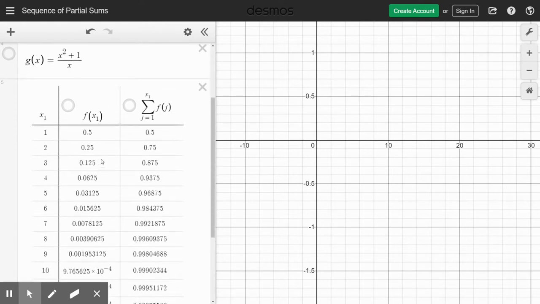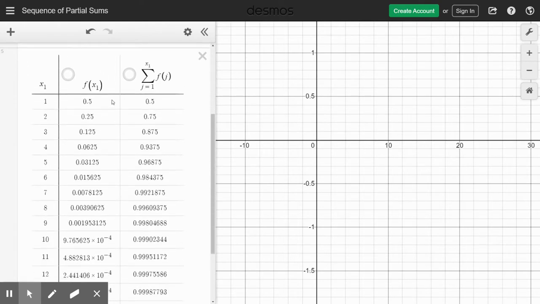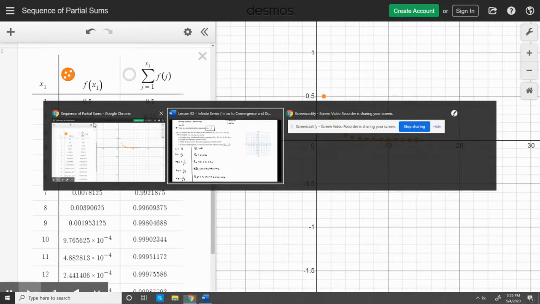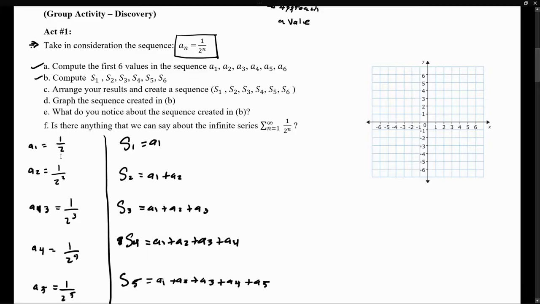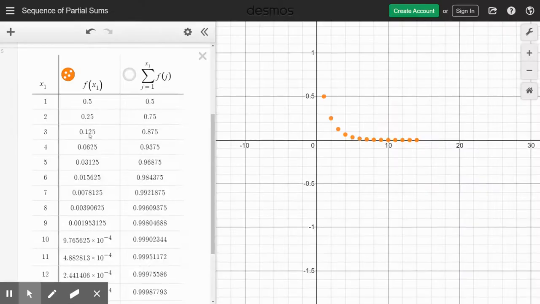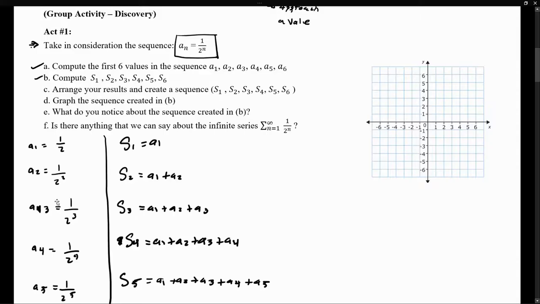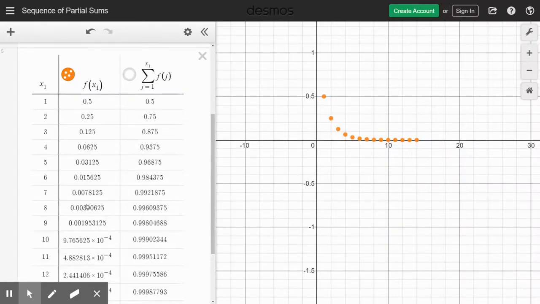Now notice that here we have our results. So let's plot the terms in the sequence. This is where my first term is located, which is 1 over 2, that's 0.5. So we know the first term is 0.5. 1 over 4 is 0.25. Notice that this column represents the value of the term in the sequence.